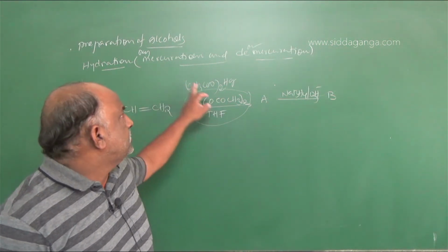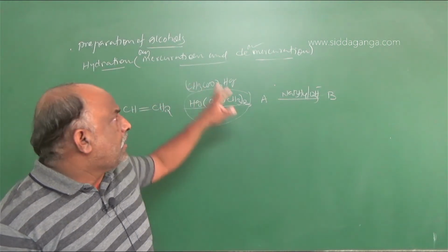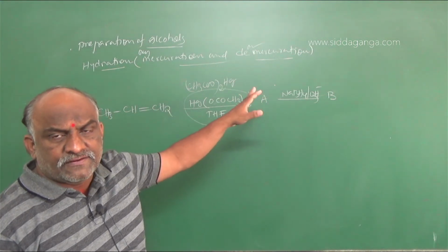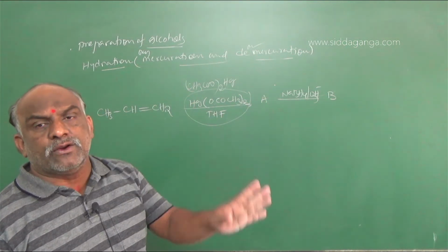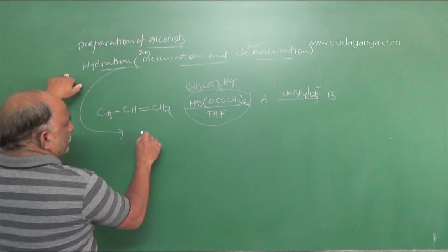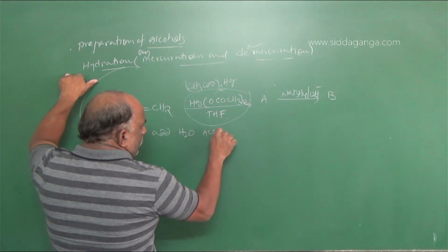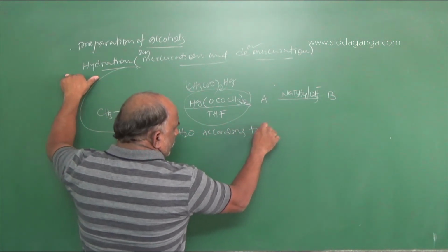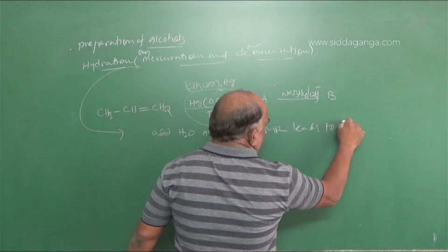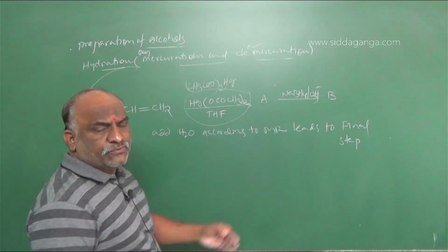This is an example of an addition reaction. This reaction is called hydration. Hydration means adding water. Whatever the oxymercuration and demercuration is, you should add water according to Markovnikov rule. This total reaction informs the students what it is: add water according to Markovnikov rule, which leads to the final step.